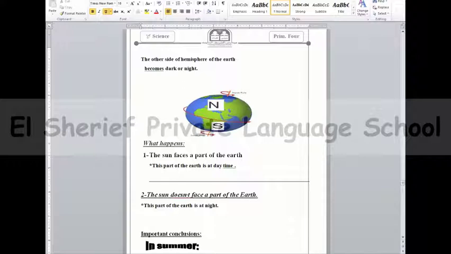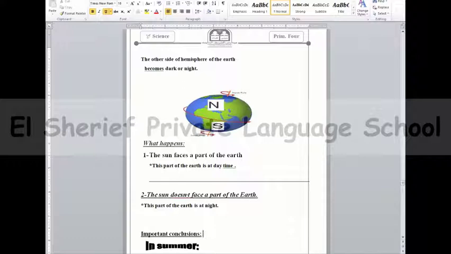Today we talk about the revolution of the earth around the sun. The earth revolves around the sun once every 365 and a quarter days, meaning 1 year. So for our earth to make a revolution around the sun, it needs a full year, 1 year.